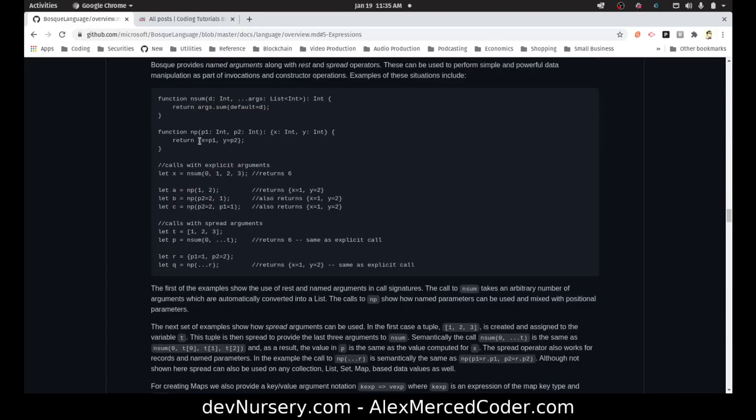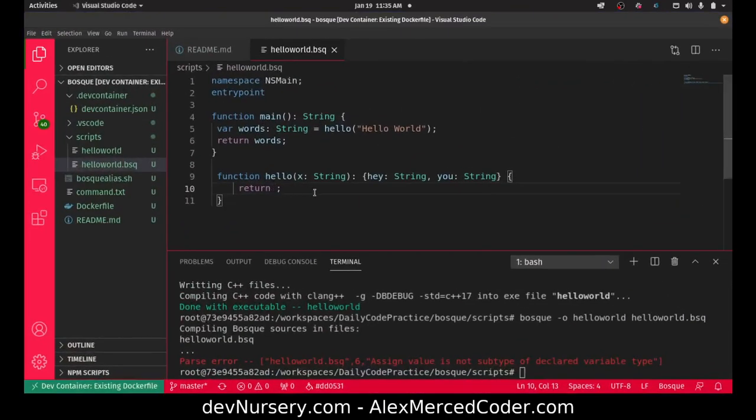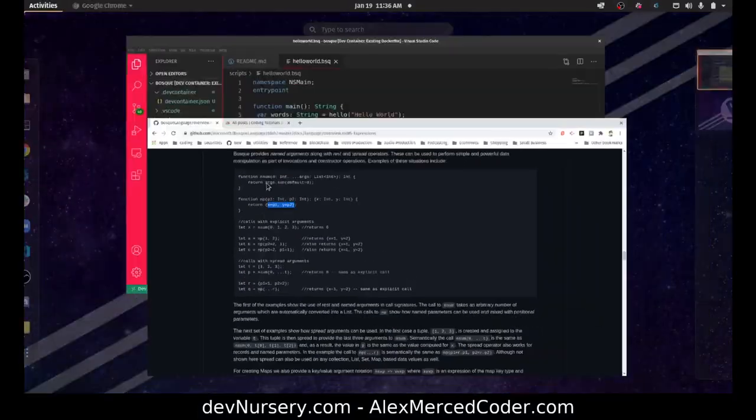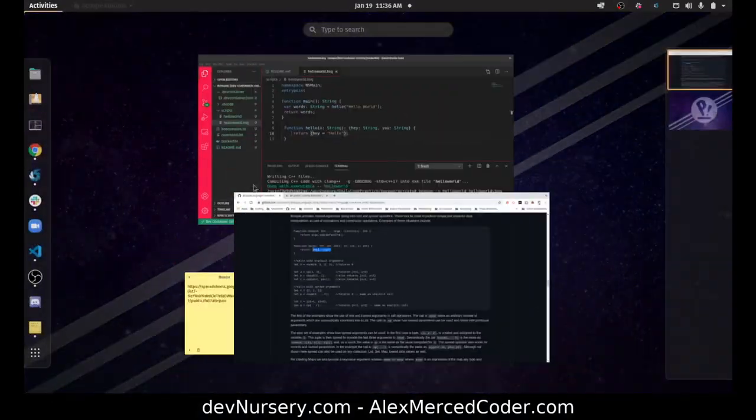Okay, here we go. Yeah, so we do need to use the curly brackets for the return values, but we need to use equal signs there. Okay, so essentially it would look like this. Okay, hello. Hey equals hello. And did we use a comma? I think we did. Yes, we did. Okay, then you do have to use semicolons.